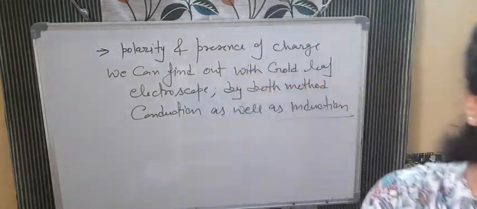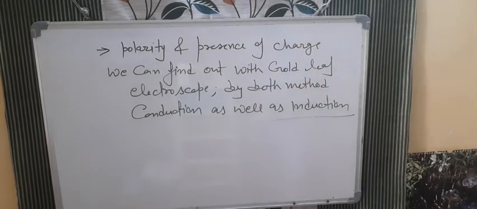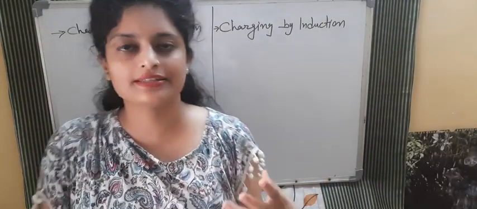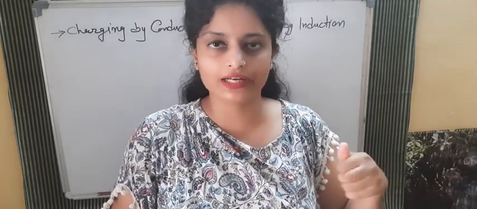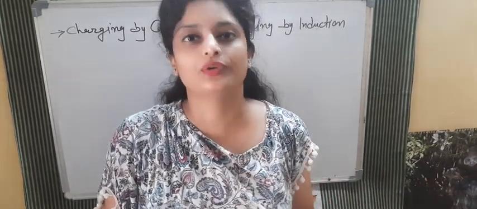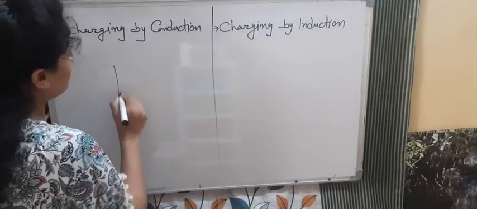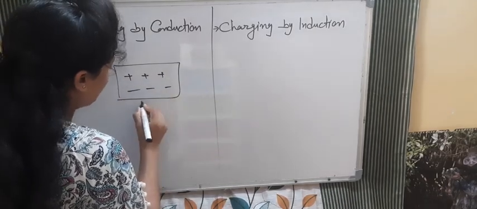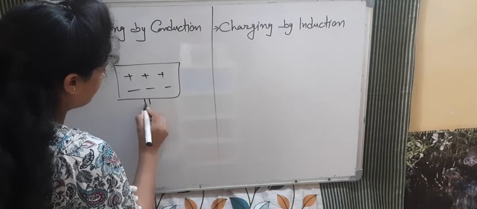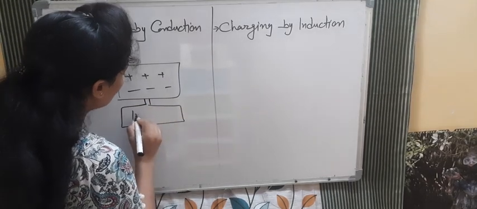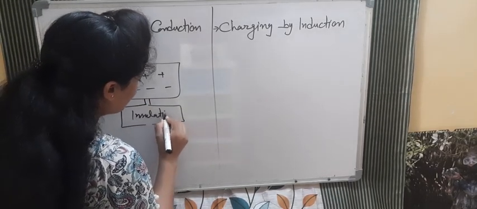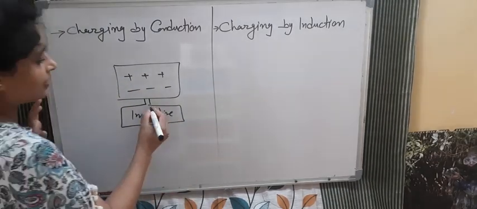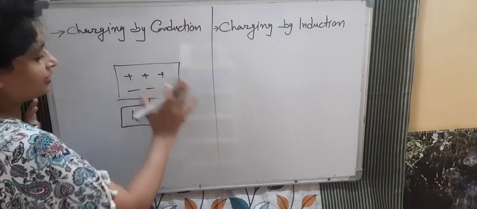Okay. So see, now two methods, charging by conduction and charging by induction. Very simple. What we will do, we will take one uncharged body, or we can say neutral body, with an equal number of positive and negative charges, and this body is on an insulating stand. Why are we taking it on an insulating stand? So that electrons cannot go from it to the earth. Electrons cannot transfer from here. So that's why it is on an insulating stand.